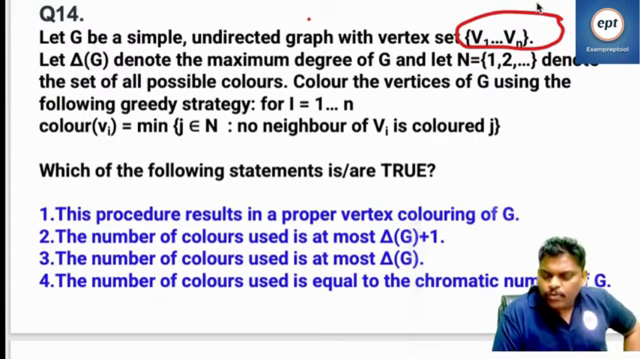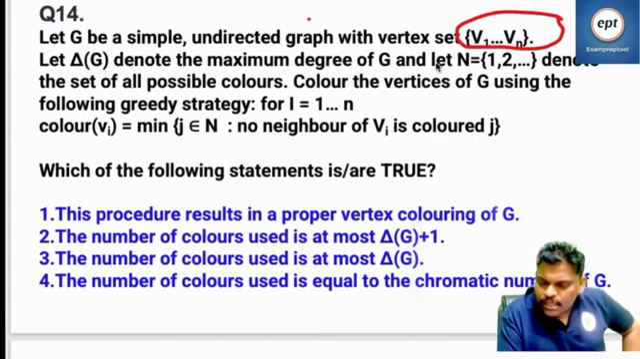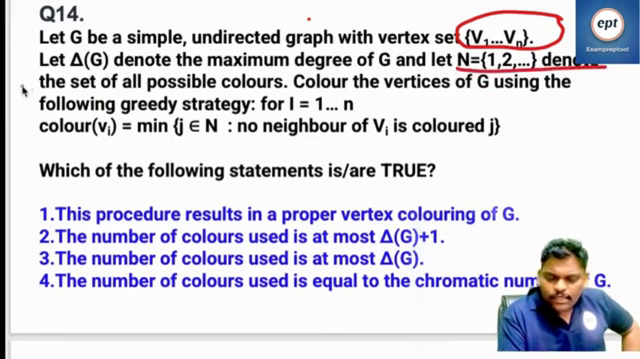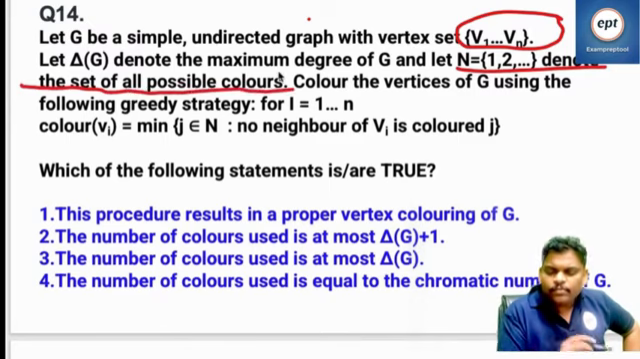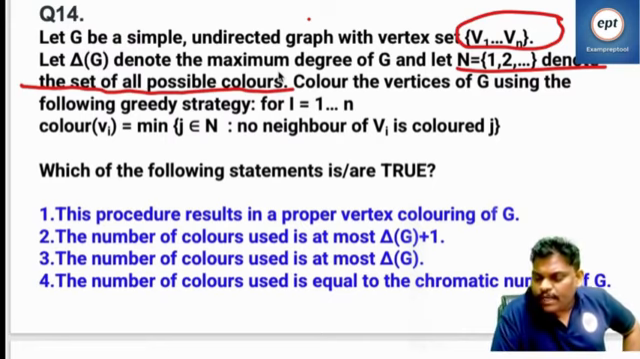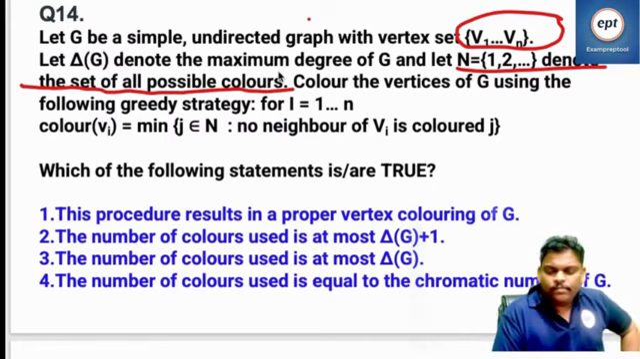The set of all possible colors, and let n equal 1, 2, 3, and so on. These are the colors, and there are these many colors available. Delta G is the maximum degree. Color the vertices of G using the following greedy strategy: for i equal to 1 to n, the color of vertex Vi is the minimum of J belonging to n such that no neighbor of Vi is colored J.